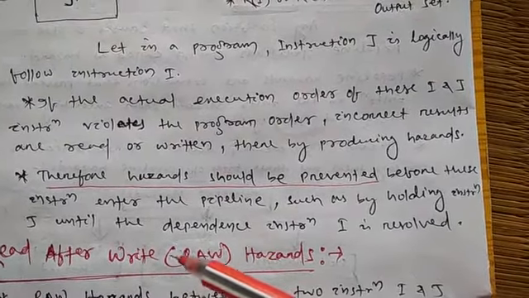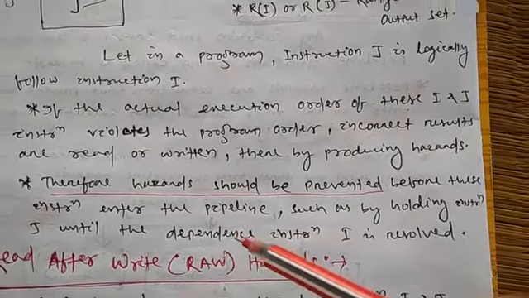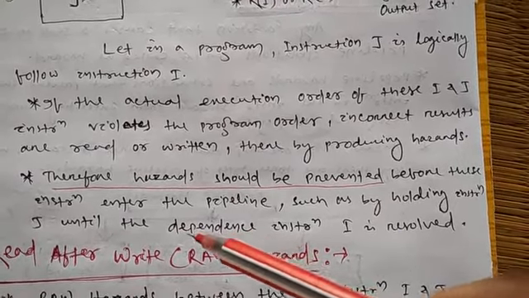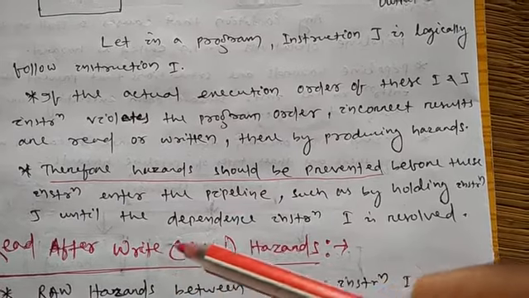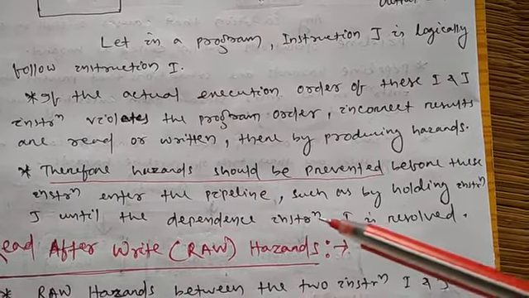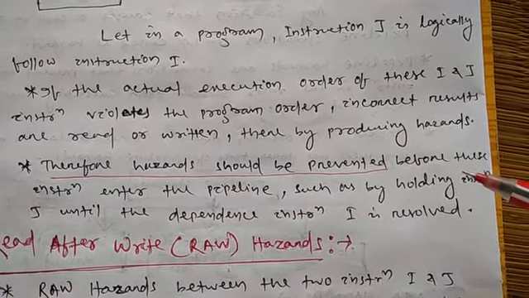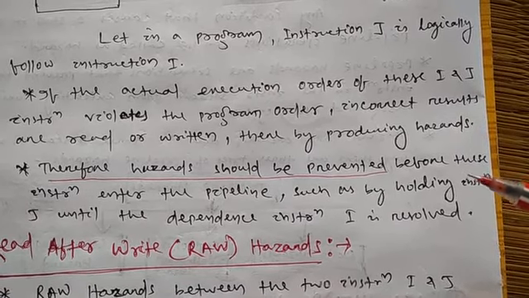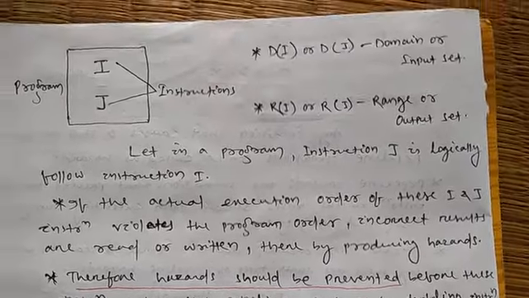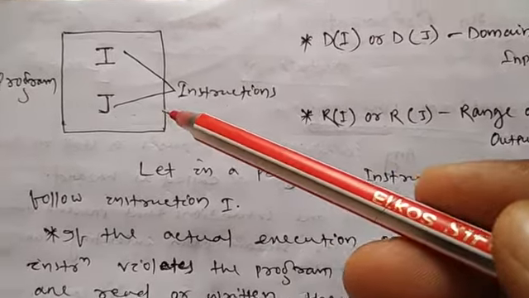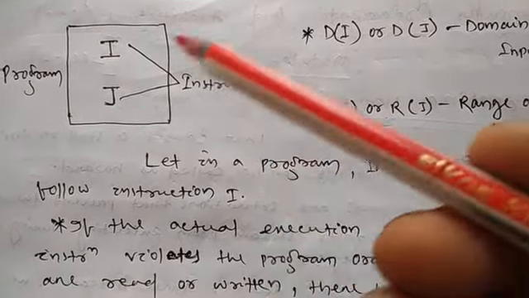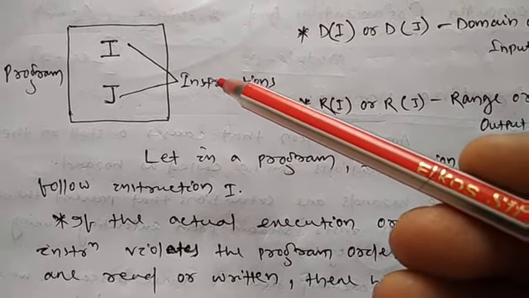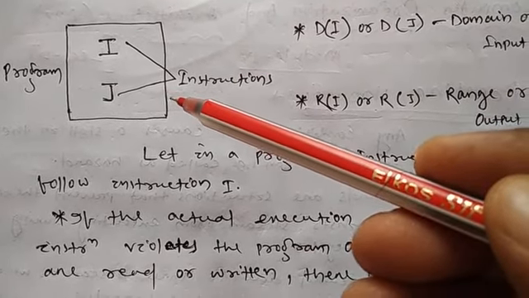Therefore hazards should be prevented. And how can we prevent the hazards? Hazards should be prevented before the instruction enters the pipeline, such as by holding instruction J until the dependence on instruction I is resolved. Before entering the J instruction into the pipeline, we can control the hazards.